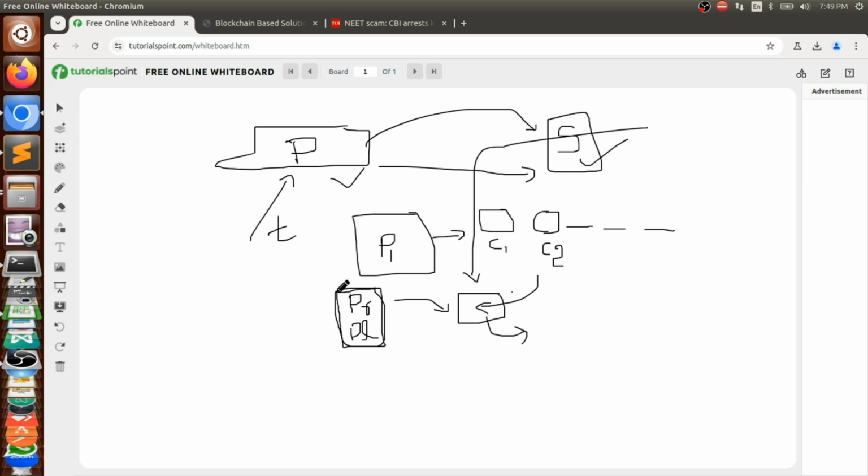So this is a combination of blockchain technology, that is hashing, as well as deep learning technology, as well as normal cryptographic technologies. So this is a combination of three technologies. Initially we take a random image. We apply deep learning technology and extract the features. So it becomes a sequence of values.